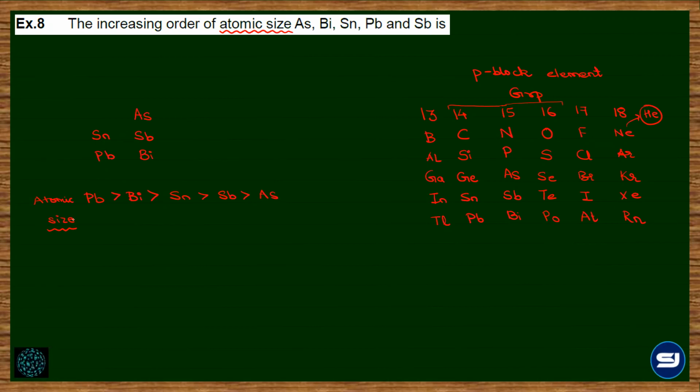That is the trend for the atomic size. Clear? Yes, sir. Once again, periodic table का कोई भी question without arrangement you will not be able to solve. You got to know the arrangement of the elements which are given to be compared. इसलिए उसका arrangement आना बहुत जरूरी है. And as we progress with the block elements, definitely you will be able to remember all the block elements properly with a correct arrangement.